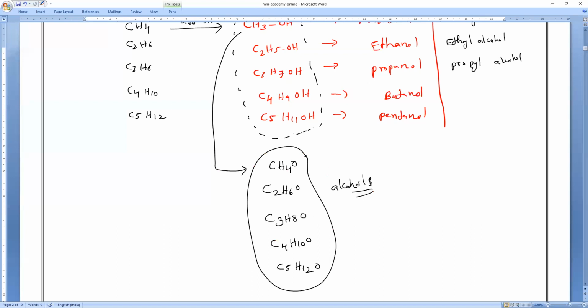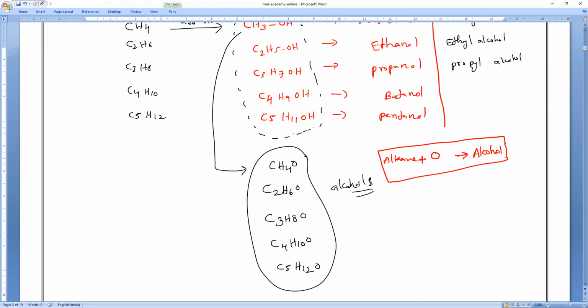Nothing else is there. Please remember, wherever you see alkane plus O, oxygen, that is actually alcohol. Nobody will tell you that in the exam. I am telling you because you should know it. That's the reason. Any doubt, anybody can ask me. Are you clear, everybody? Very, very important this is, because always in exam, they will ask you like this only. So please remember that and do it. Anyone having any doubt, you can ask me.